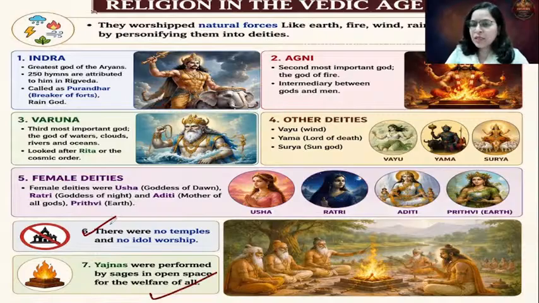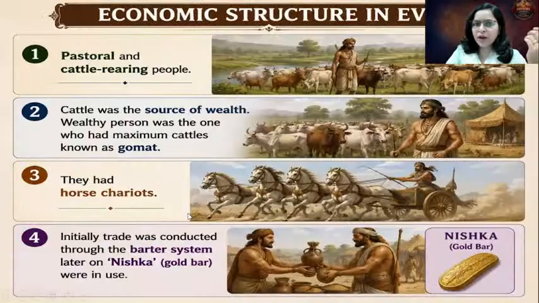Please remember, these yajnas were purely fire yajnas. That is, the fire kund was there and the fire was lit in it. All the rishis used to sit together in the open space in the vicinity of Mother Nature, and they used to chant the mantras. And these yajnas were performed for the welfare of the community. So I hope all the important religious attributes of the early Vedic period are pretty clear.